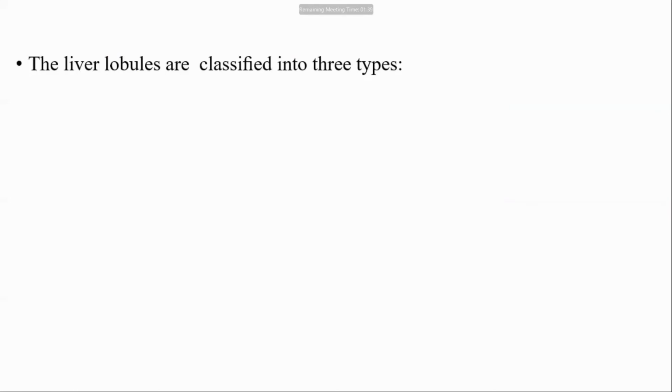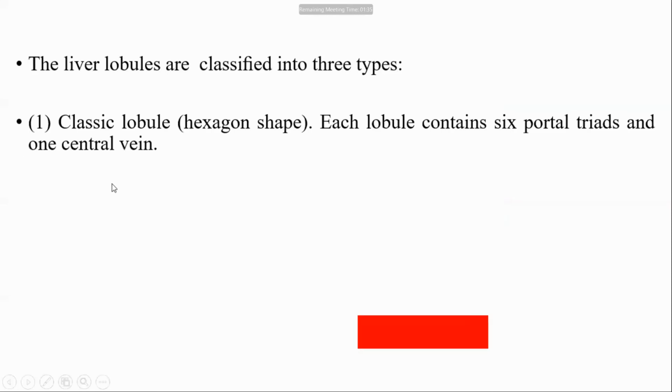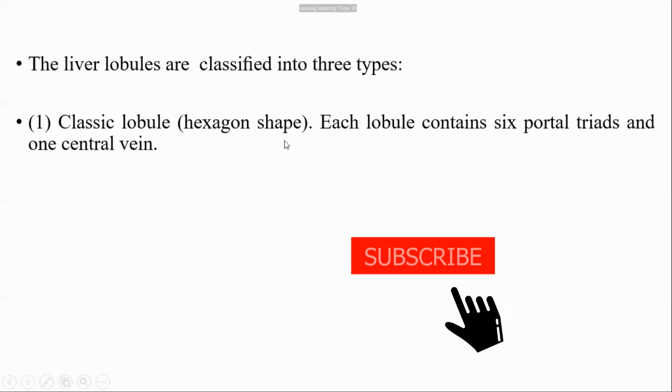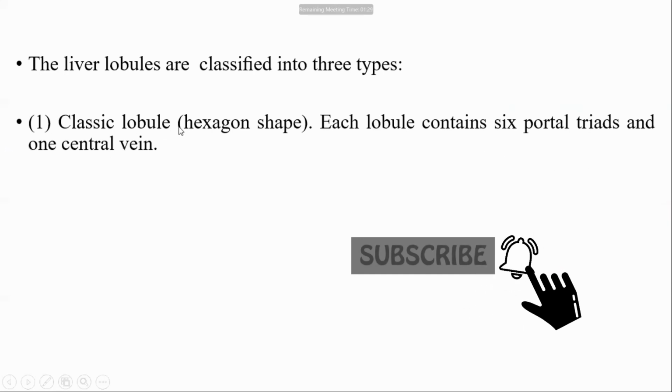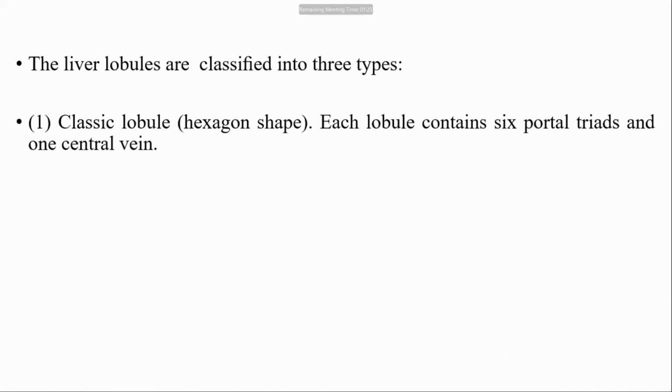Lobules are classified into three types. One is the classical lobule, purely hexagonal in shape. Each lobule contains six portal triads and one central vein. Each vertex of the hexagon contains a portal triad. So there are a total of six portal triads and one central vein. This is known as the classical lobule.